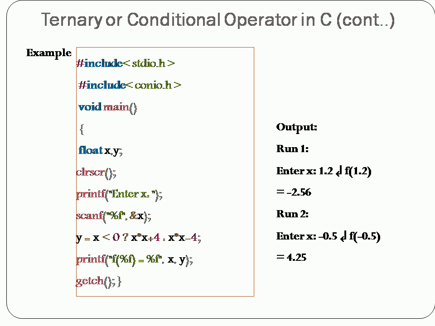Now since the condition is false, it directly moves on to the false expression, that is x into x minus 4. So now this expression gets executed and finally it produces a result. So it applies like 1.2 into 1.2 minus 4.